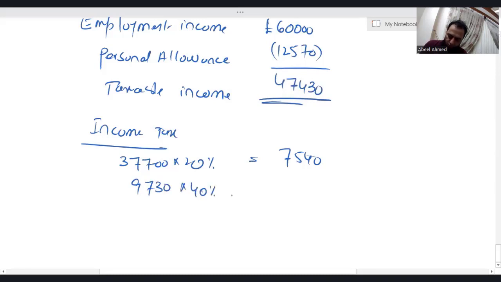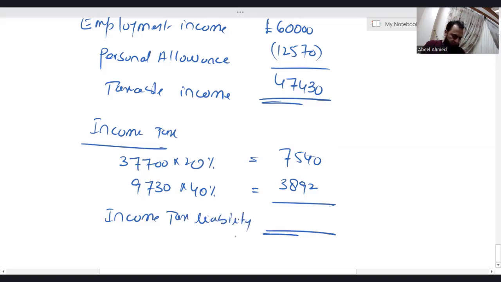Applicable tax rate is obviously 40%. So I'm getting 3,892. So here comes your income tax liability. That is 11,432. Now, another thing. Obviously, in your exam, the limits of the bands and the applicable tax rates will be given to you. All you need is a really good grip on applying these bands and the tax rates.